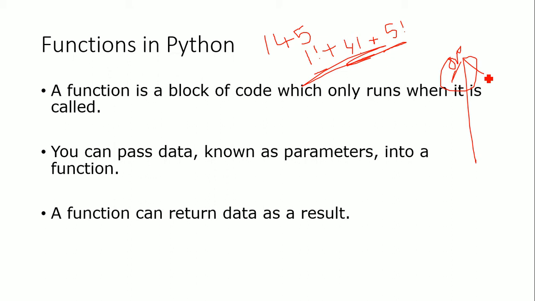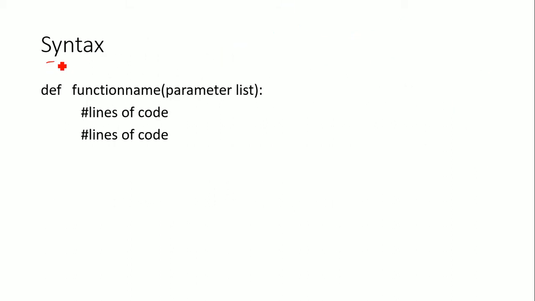Some data can be passed to that function. After performing calculations, it returns data as a result. So this is the syntax of functions in Python. What is the reserved word here? Def. D-E-F. Def is the keyword which is used to define a function, then write the function name which is user defined, and you can pass some parameters to it, give a colon, and then write lines of code.